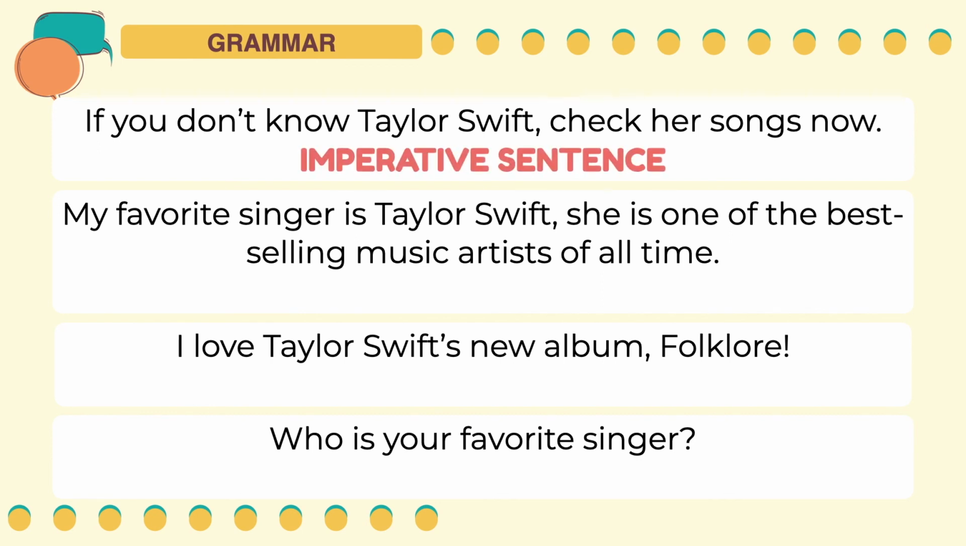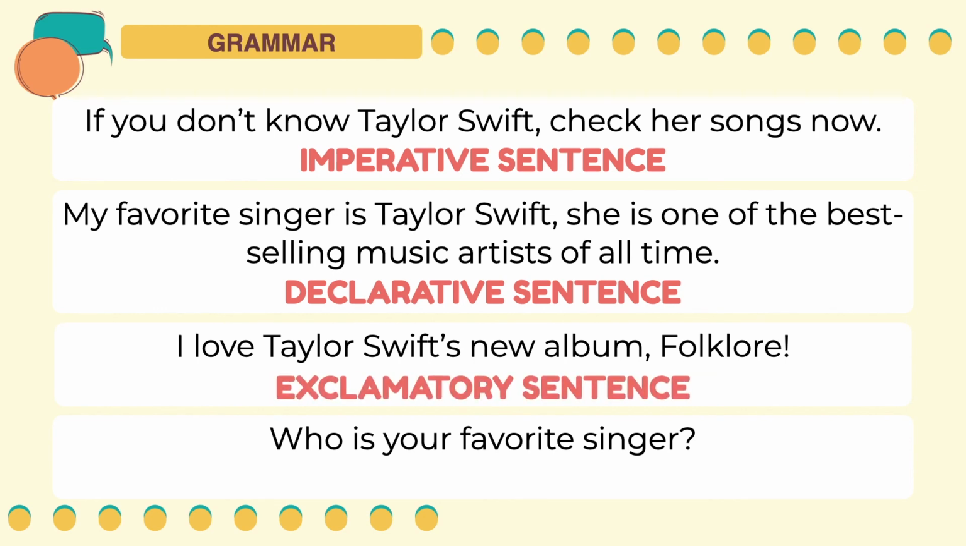Second sentence, my favorite singer is Taylor Swift. She's one of the best-selling music artists of all time. Again, it ends with a period, but this time it is stating a fact about Taylor Swift. Therefore, this is a declarative sentence. Third sentence, I love Taylor Swift's new album, Folklore! This shows an extreme love for Taylor Swift's new album, and it ends with an exclamation point. Therefore, this is an exclamatory sentence.